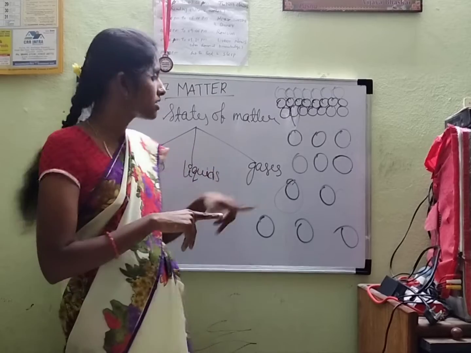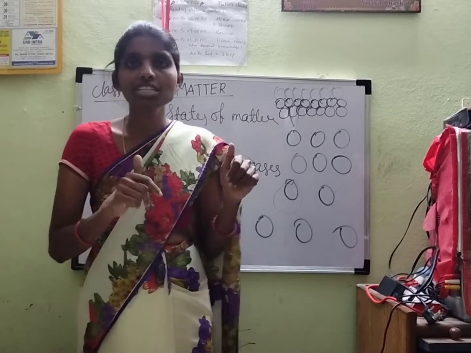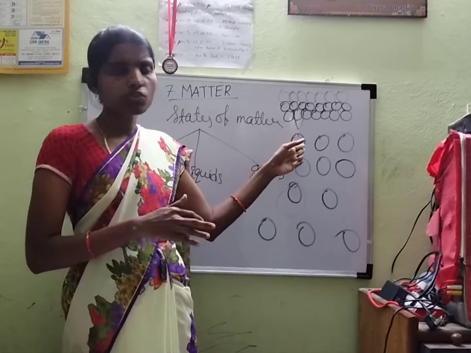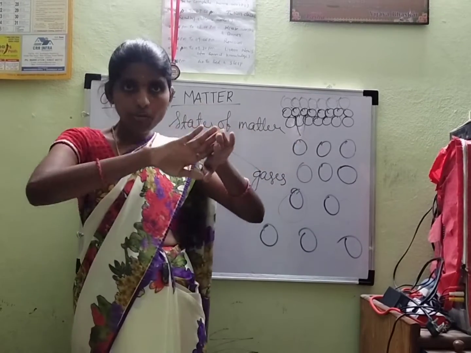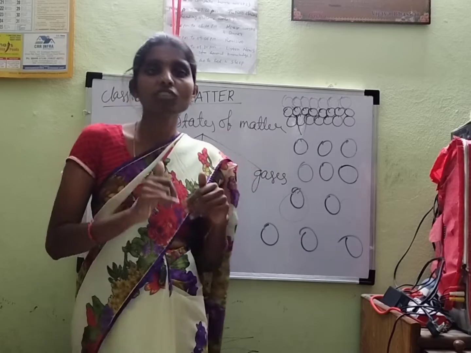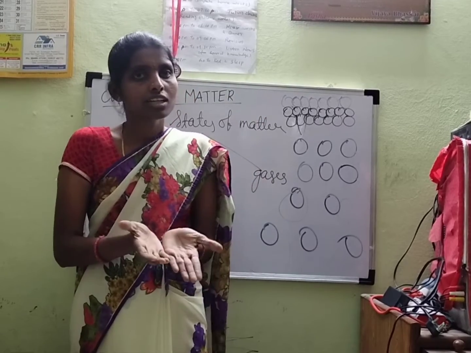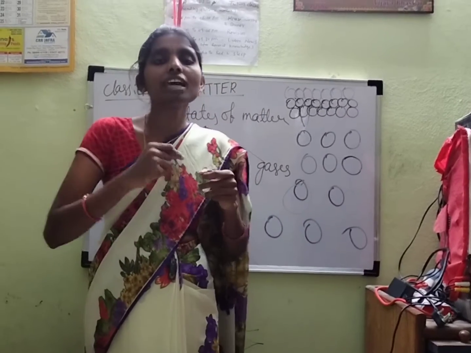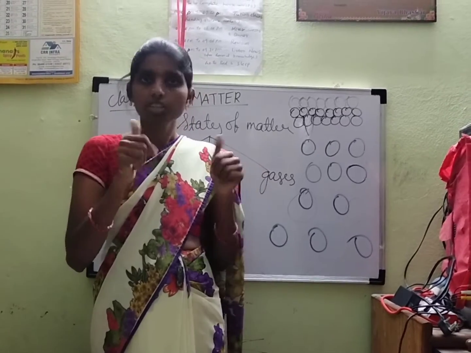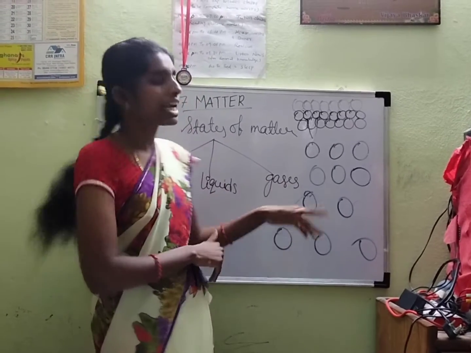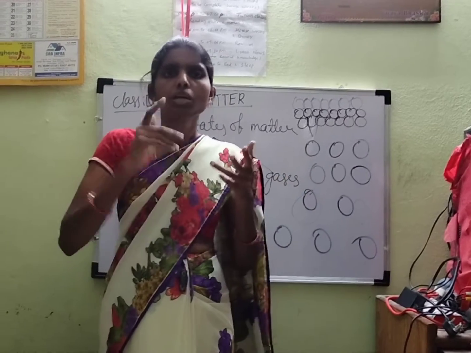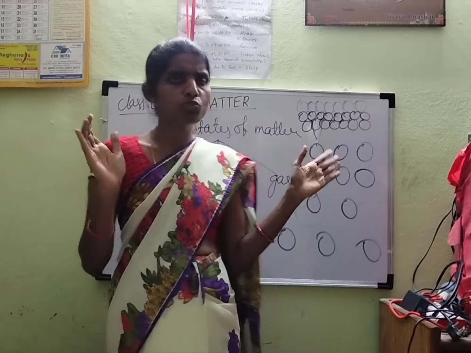Yes, next, liquids. In liquids, the particles are very loosely packed compared to solids, with more intermolecular space. They easily flow, and liquids take the shape of their container. They have a fixed volume, but they don't have a fixed shape. Examples of liquids are water, milk and juice.